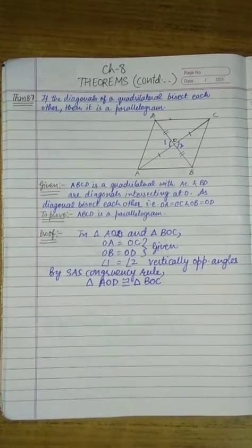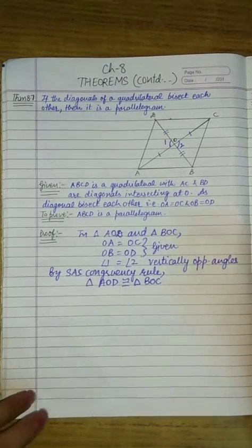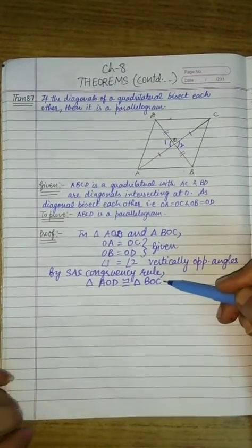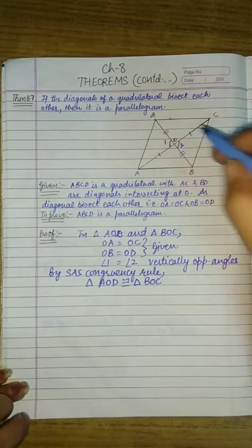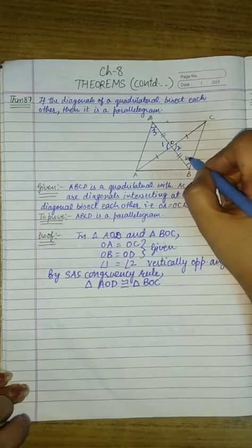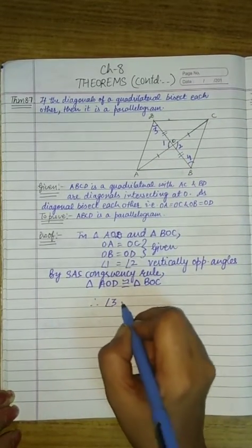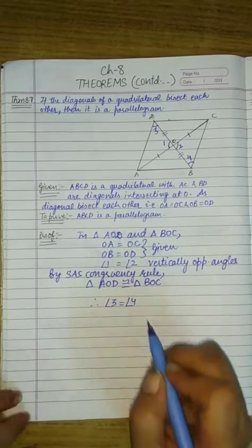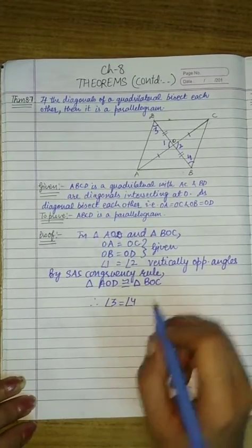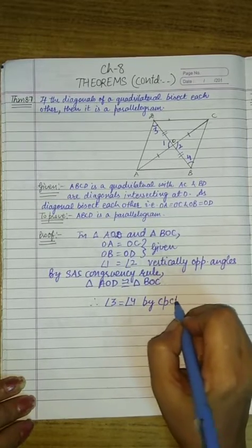Now we have to prove that it is a parallelogram. So if both these triangles are congruent, then we can say that angle 3 is equal to angle 4. Therefore, angle 3 is equal to angle 4 by CPCT.